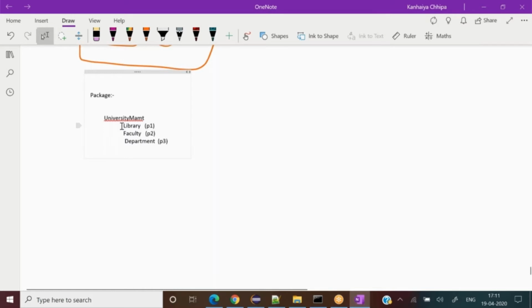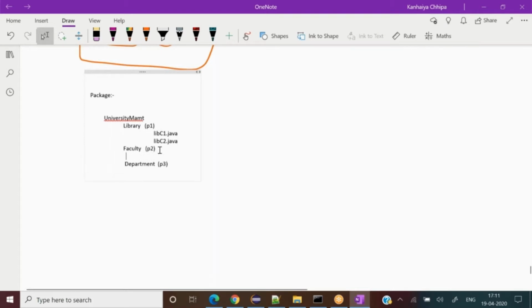Now, won't it be a good idea that library related classes should fall into the library itself? So in library I'll write lib c1.java and lib c2.java, that should reside over here.